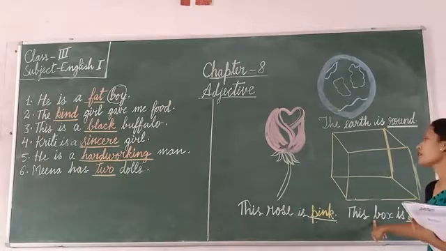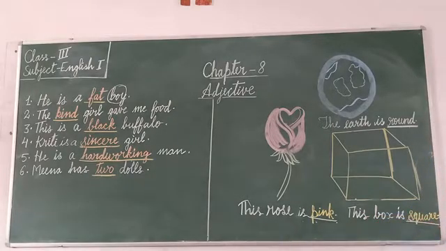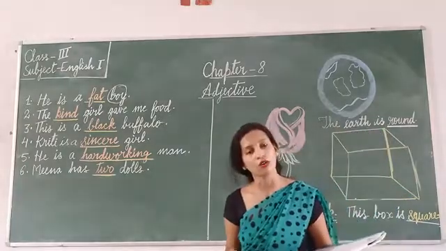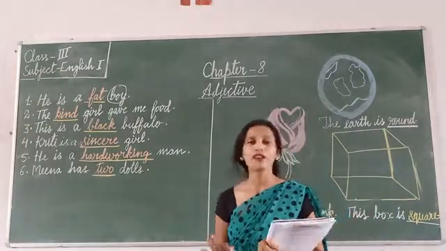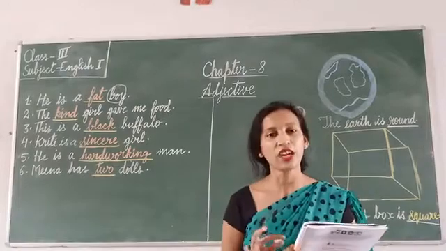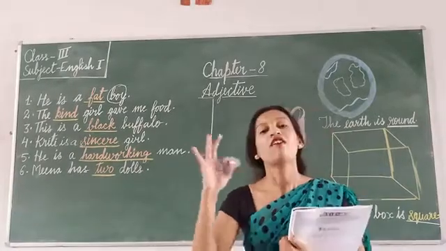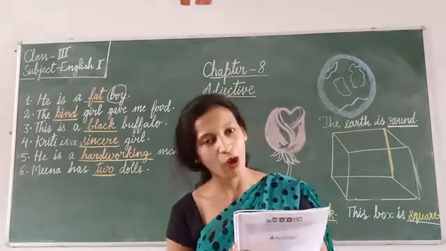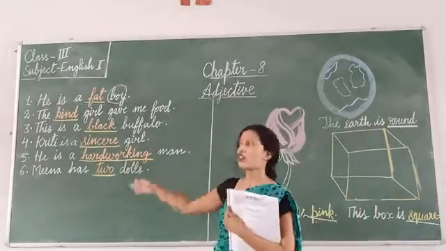Now you see the third example. The box is square. Again it is telling something about the quality of a box, like what shape does it have. Shape or size, it comes under adjective only. So the box is square, then square will be an adjective. Why? Because it is telling something about a box. So now you have understood what are adjectives. Adjectives are the words which describe a noun or tell something about a noun.